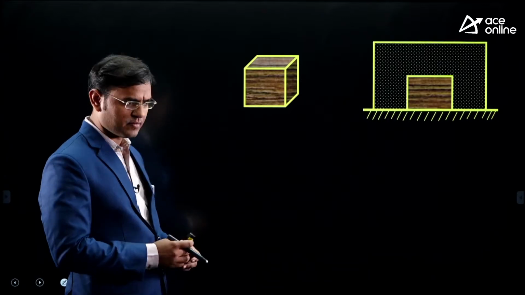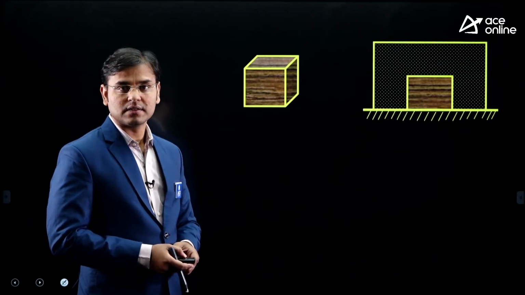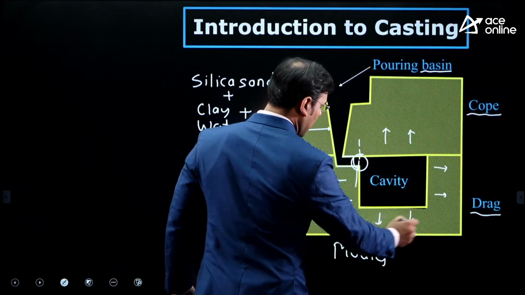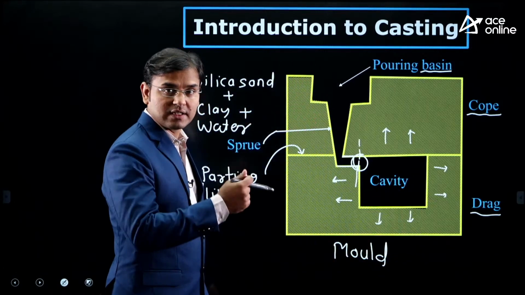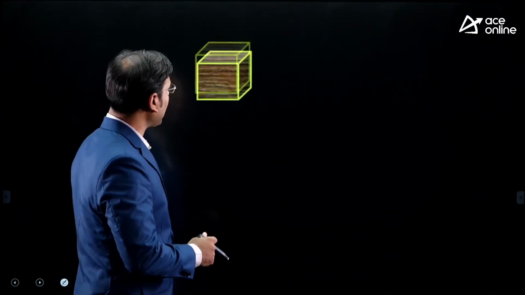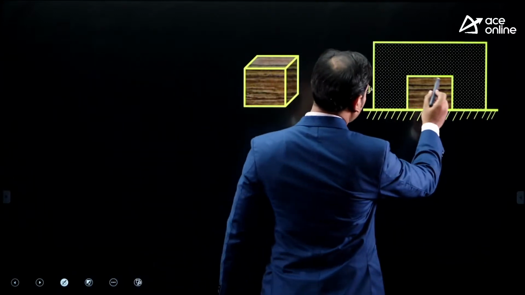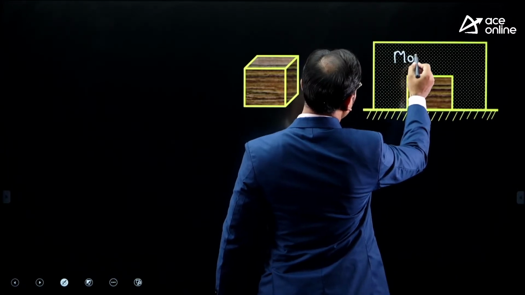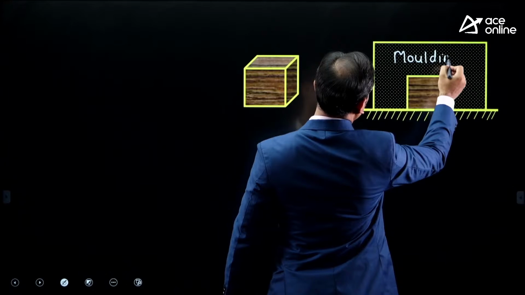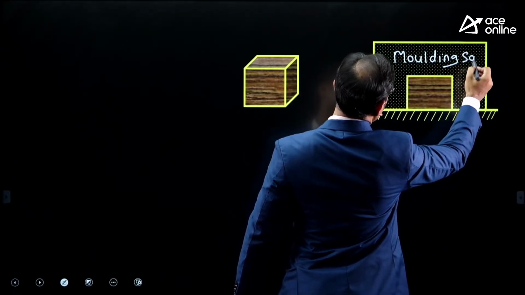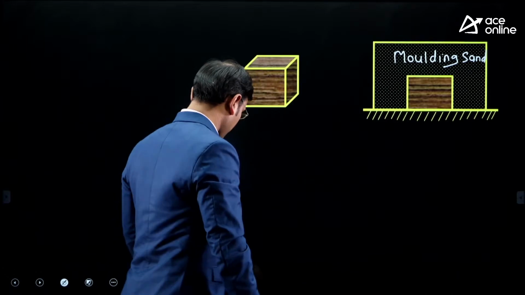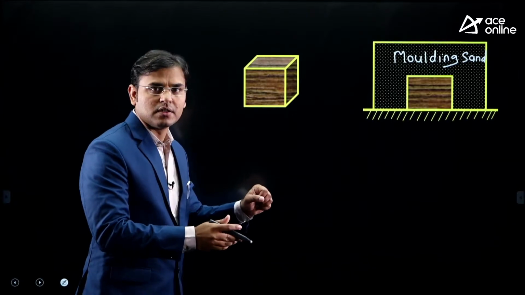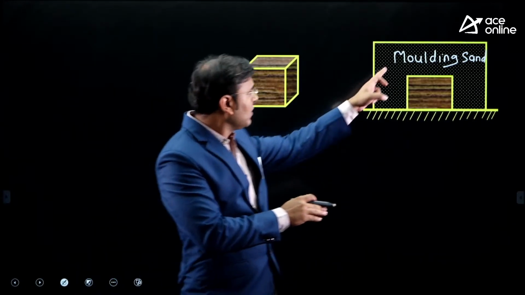Now see the next. I want to make the drag first. You observe it here. This is the drag. I am making this drag here, and for that I have taken that pattern, and you see that here is the pattern, and on the pattern I have given the molding sand. This total sand is known as molding sand. Hence there is one pattern. Then on the pattern we kept molding sand.